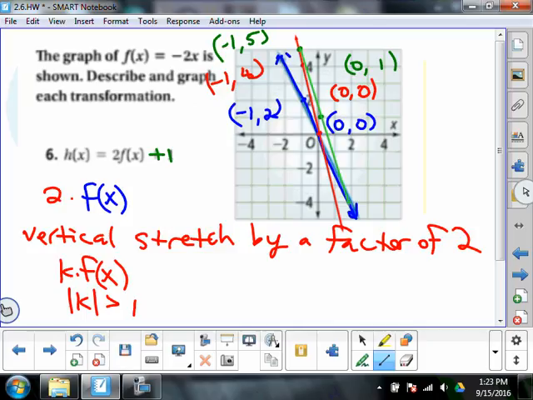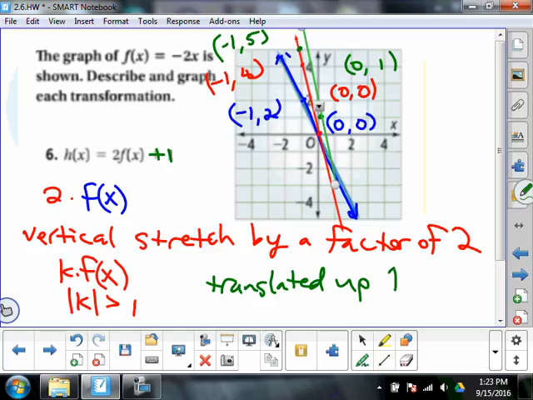I don't know what happened when I graphed this, but what was supposed to happen is it was supposed to look like this. It's supposed to look a lot like the red one, just everything's up a little higher. I don't know what I did wrong up here. I got double vision. So the deal is this plus 1, that tells us that the graph is translated